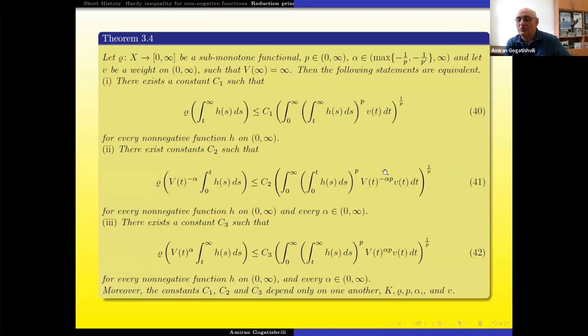And also you can use this parameter alpha, which is any parameter alpha. It's also a very good reduction theorem, but this equivalence is not general, because the first theorem was without any restriction of this capital V infinity equal to infinity. But in these theorems it's very important. Without this assumption, that capital V infinity, or the integral from 0 to infinity of this small v, is infinity, it is very important. Here it is important.